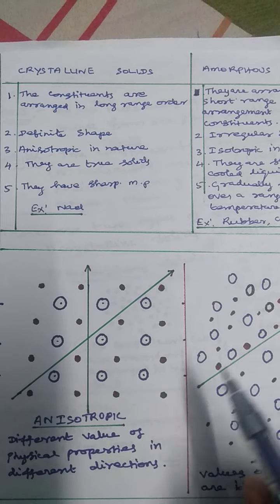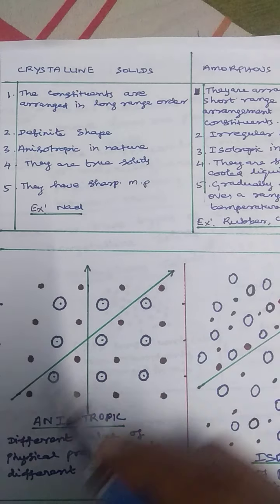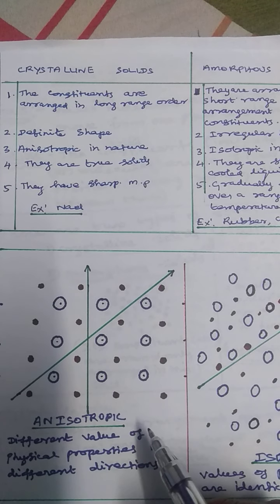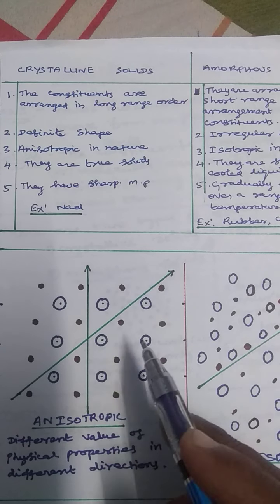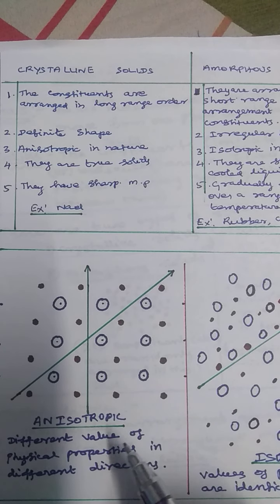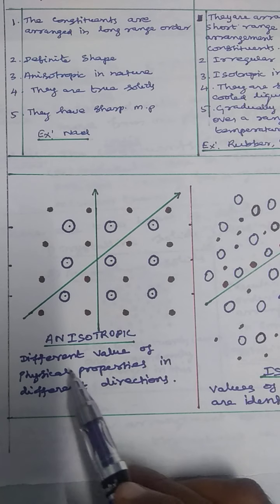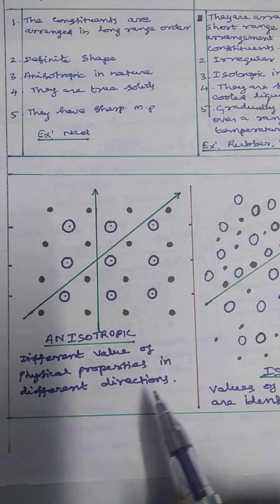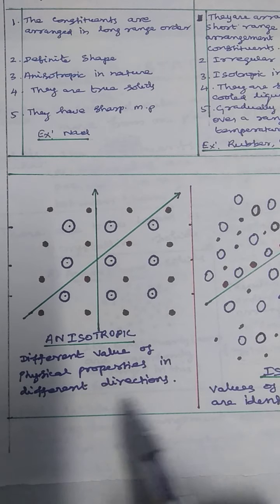So when we pass light through this crystal in this direction or in this direction, the direction changes, and the speed of light also changes. So the physical property changes with the different direction. There is a different value of physical property in a different direction.